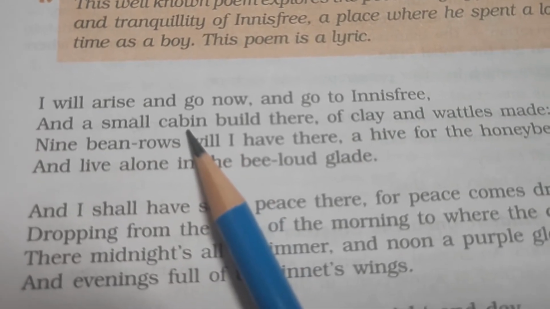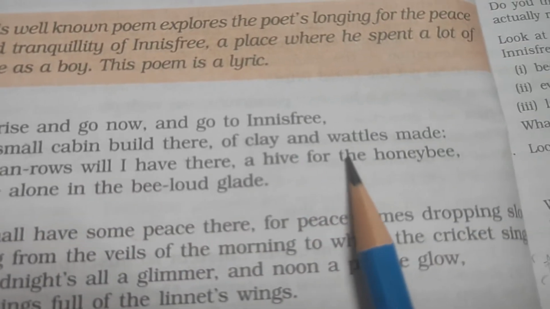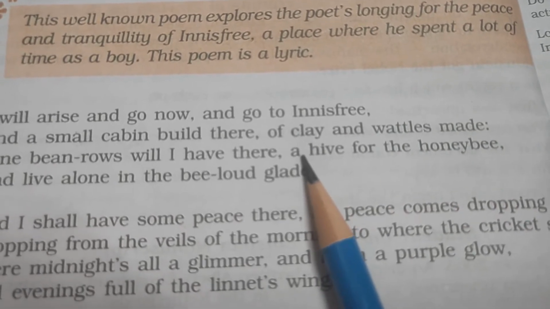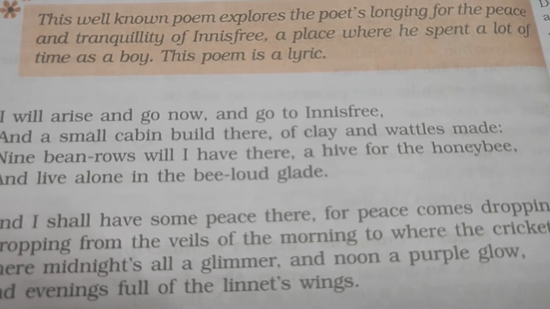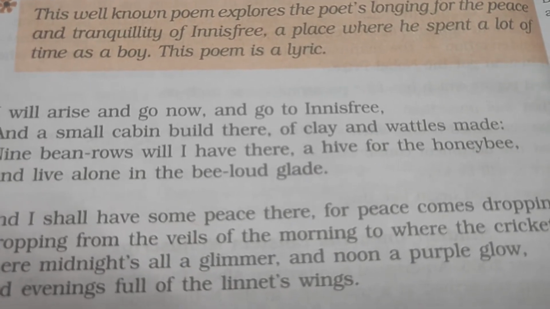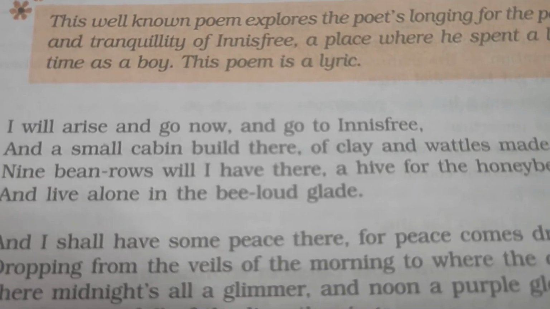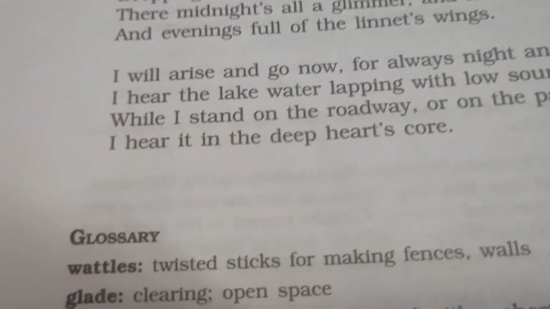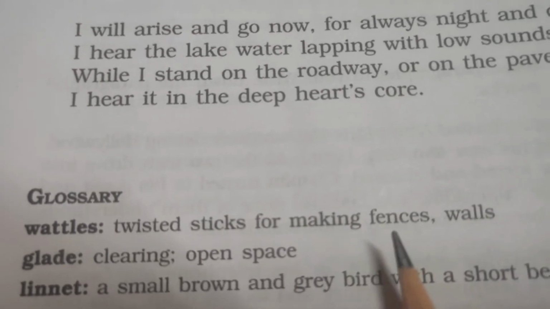Cabin means a small room, there, of clay and wattles made. He will make his cabin of clay and wattles. Clay is, you know, earth, and wattles are small twisted sticks for making fences. You can find the meaning here: wattles, twisted sticks for making fences or walls.